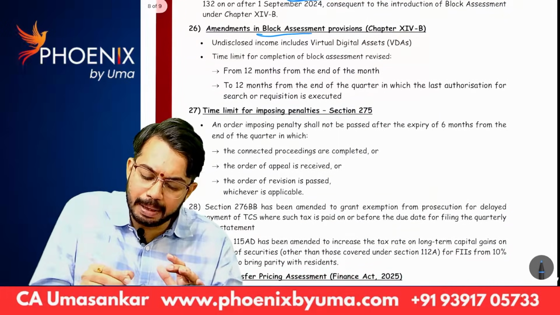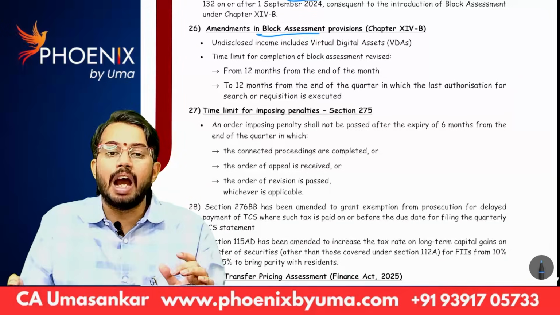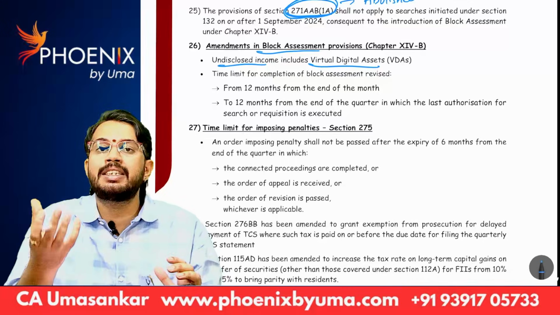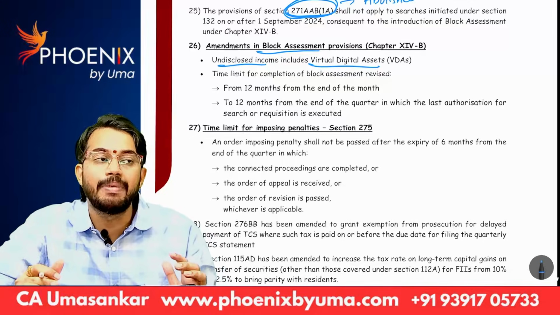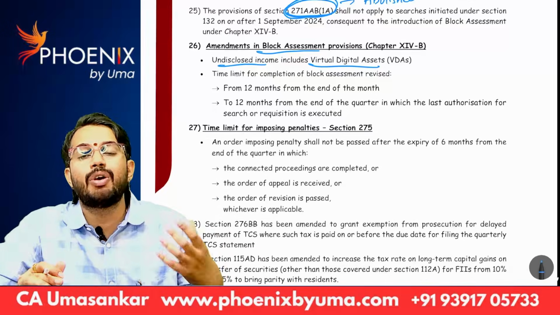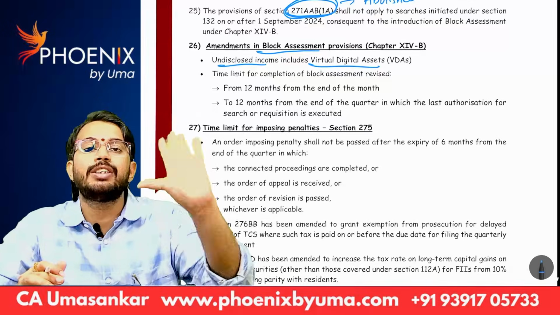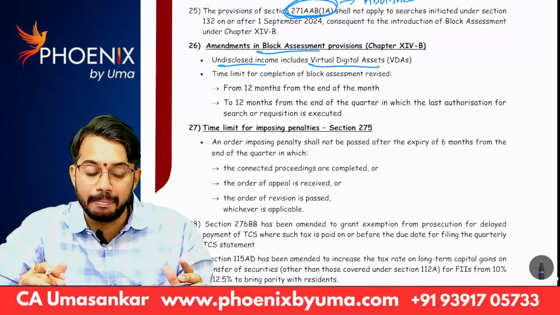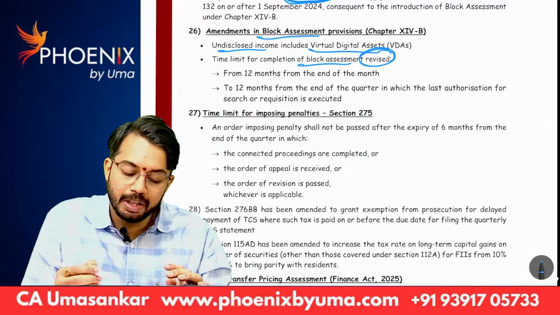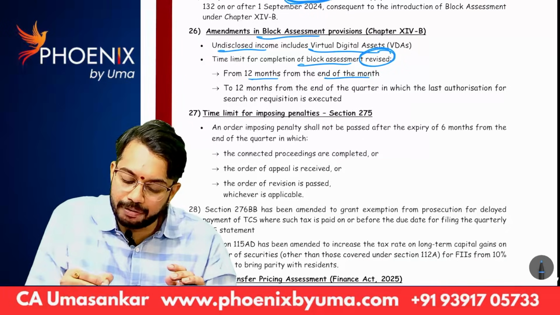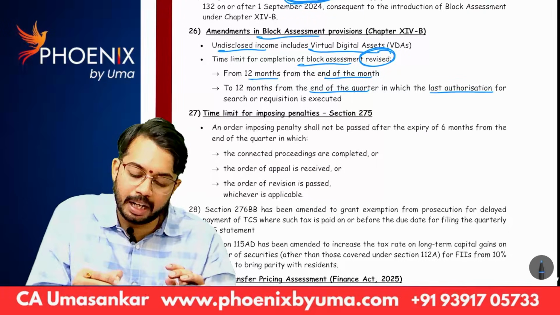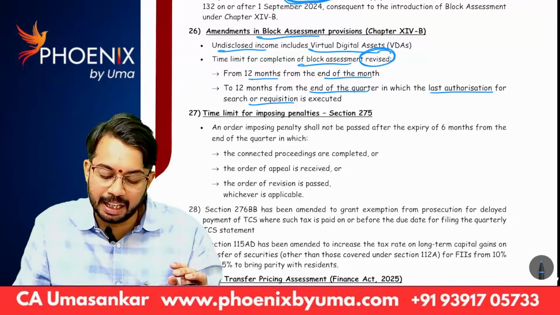Next, in block assessment, there are amendments. See, undisclosed income includes virtual digital assets also. So virtual digital assets are also included in undisclosed income. That means whenever a raid is conducted, if the department comes to know SSE is owning bitcoins, even bitcoin is also treated as undisclosed income. Next, the time limit for completion of block assessment is revised. From 12 months from the end of the month to 12 months from the end of the quarter in which the last of the authorizations for such requisition is executed.